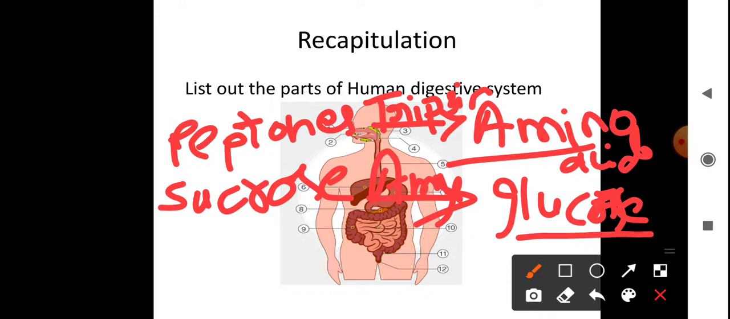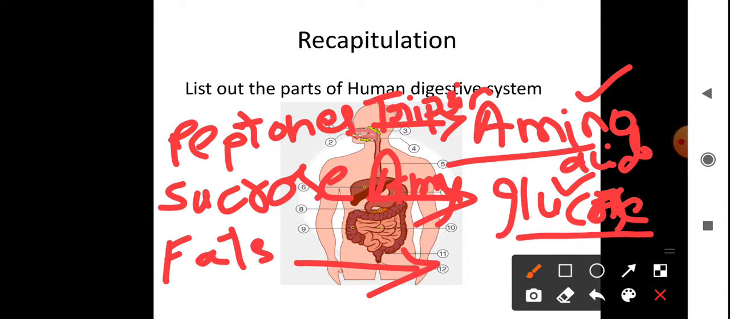In your digestive system, digestion means the complex food materials are converted into simple forms. Proteins are finally converted into amino acids, carbohydrates into glucose. In the same way, fats are finally converted into fatty acids and glycerol, done by an enzyme called lipase. These three enzymes, trypsin, amylase, lipase, are produced from pancreatic juice.